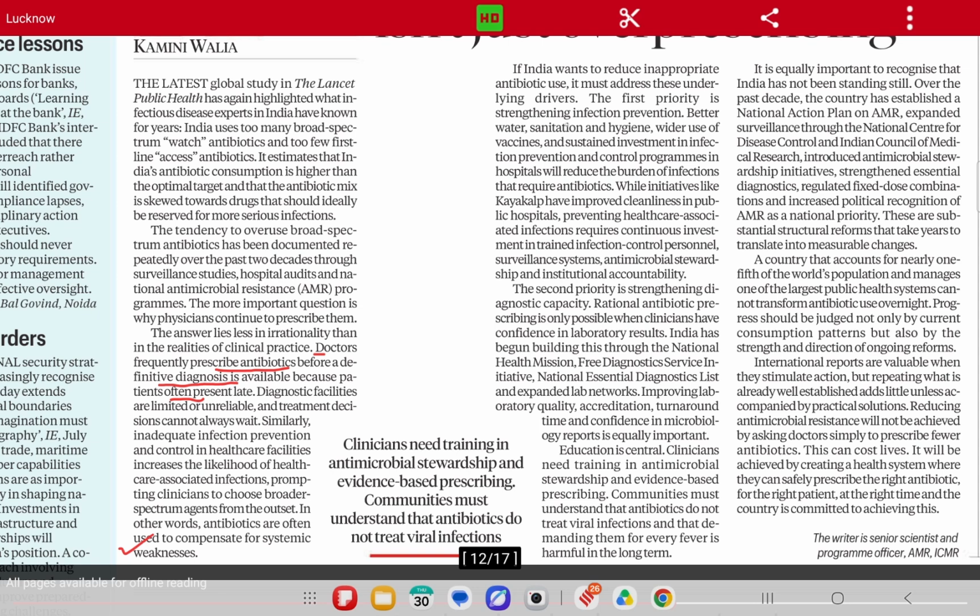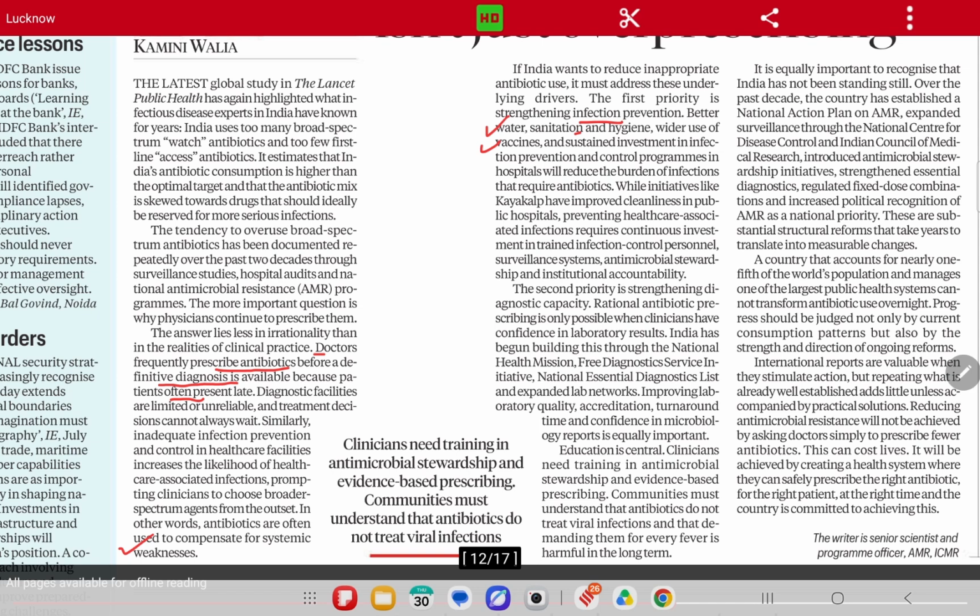So what are the solutions for this? The first priority is strengthening infection prevention. We have to prevent infection, so that bacterial infection does not expand. For that, better water, sanitation, hygiene, wider use of vaccines, and sustained investment in infection prevention and control programs in hospitals. So this is what the government should go for.